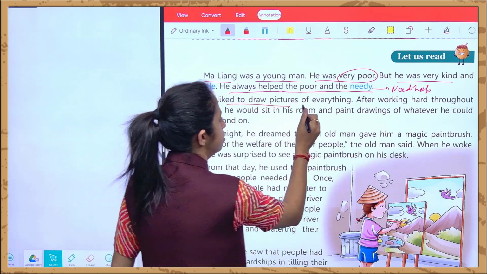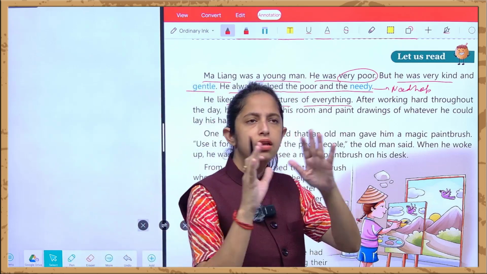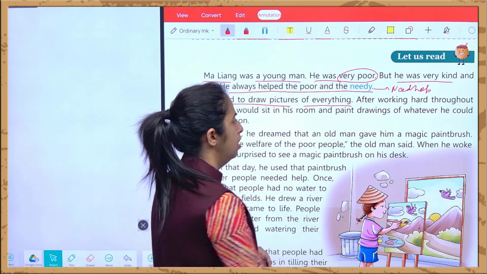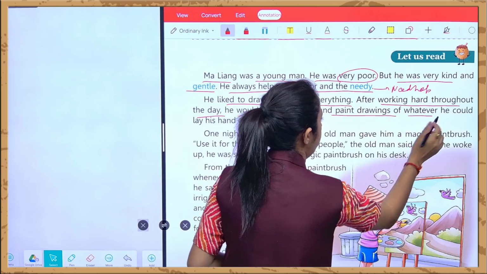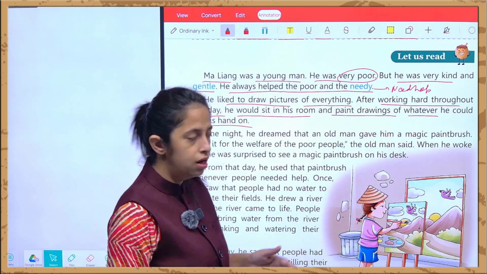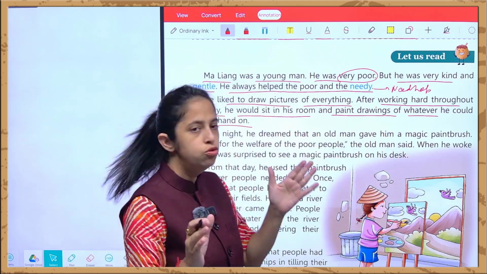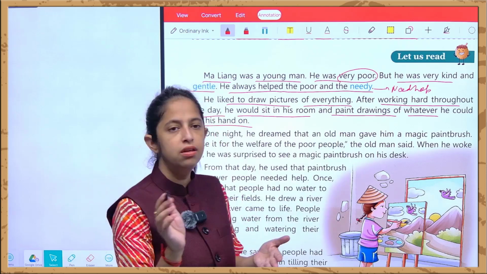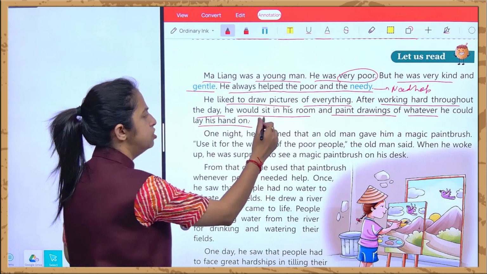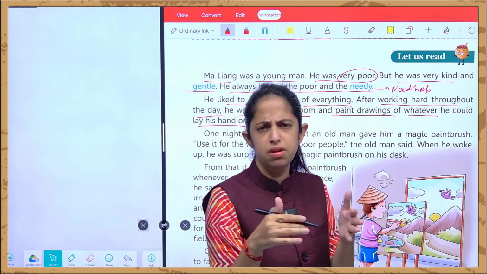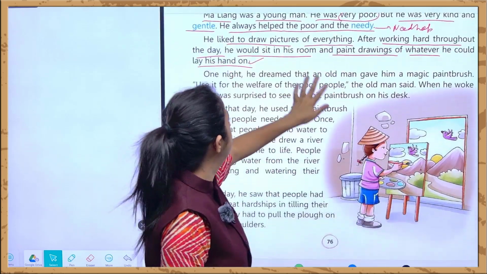He liked to draw pictures of everything. He likes to draw pictures of everything which he sees in nature, or you can say anywhere he sees. And after working hard throughout the day, he would sit in his room and paint the drawings of whatever he could lay his hand on. That means after working hard throughout the day, means पूरे दिन के schedule के बाद, he used to sit in his room and then he used to paint the drawings. वो sketches बनाता था, whatever he could lay his hand on. जिस पे भी उसका हाथ चढ़ जाए, मतलब जो भी उसके आमने सामने आ जाए, he used to draw that painting in his room while he was sitting in his room.